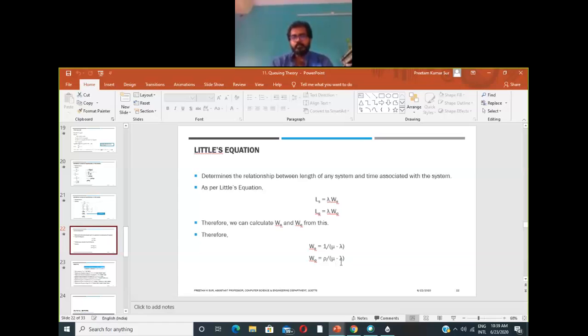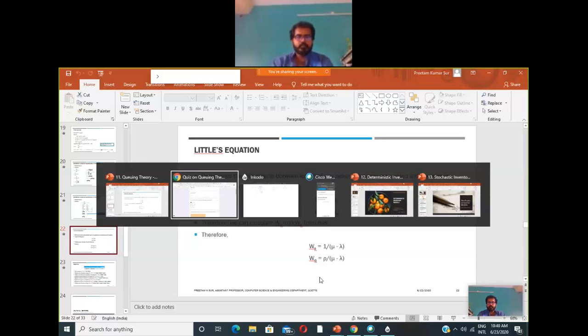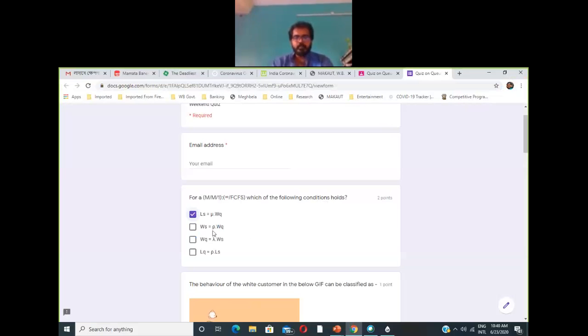Now in no way can you transform rho squared divided by mu minus lambda into 1 divided by mu minus lambda. So that's why this cannot be true.